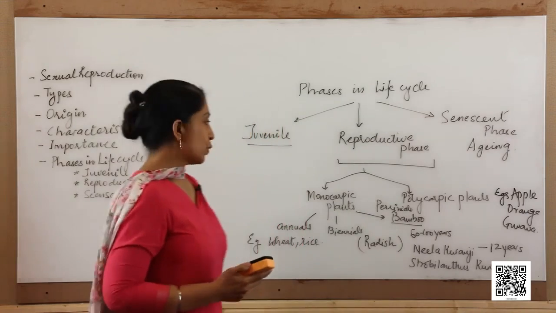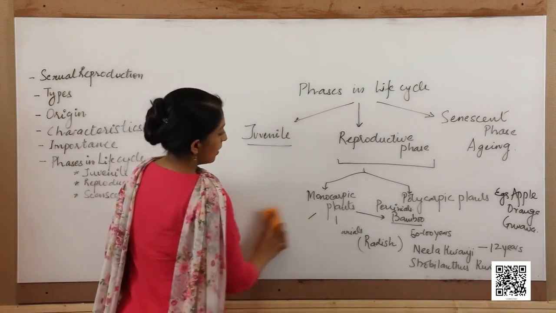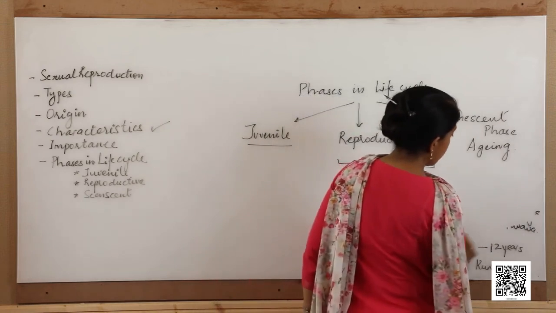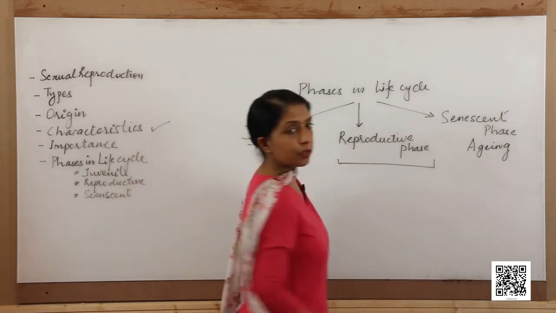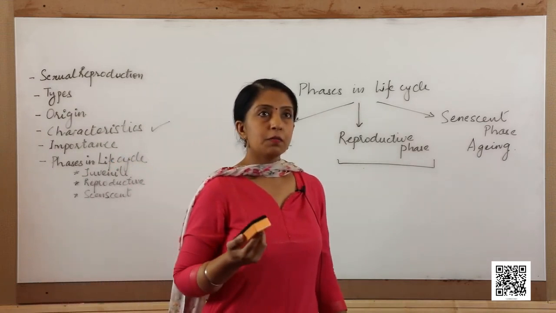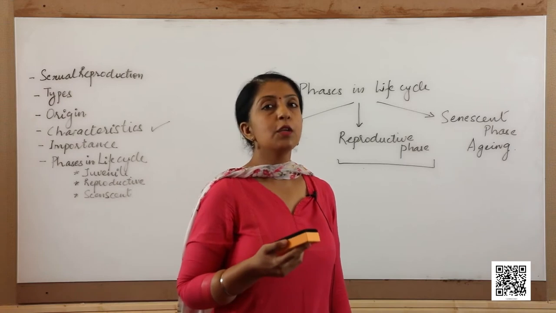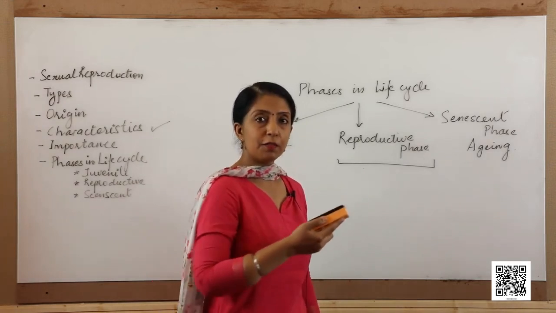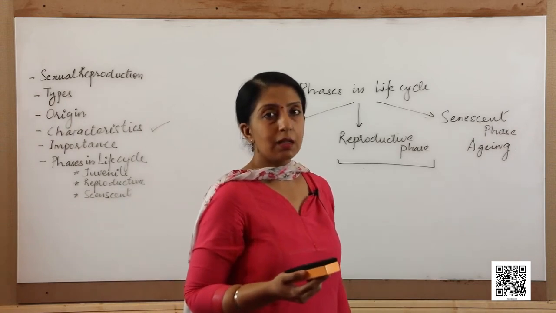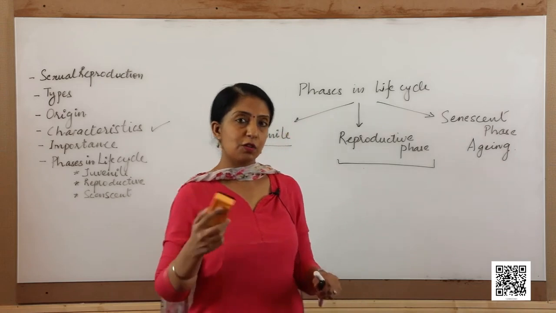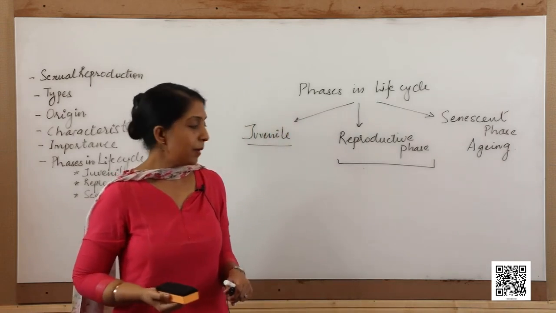The animals also show certain characteristics during the reproductive phase. You all must have noted and must be knowing about the different physical changes that take place in human beings which mark the beginning of the reproductive phase. There are certain physiological changes, emotional changes because of the secretion of hormones and so on.